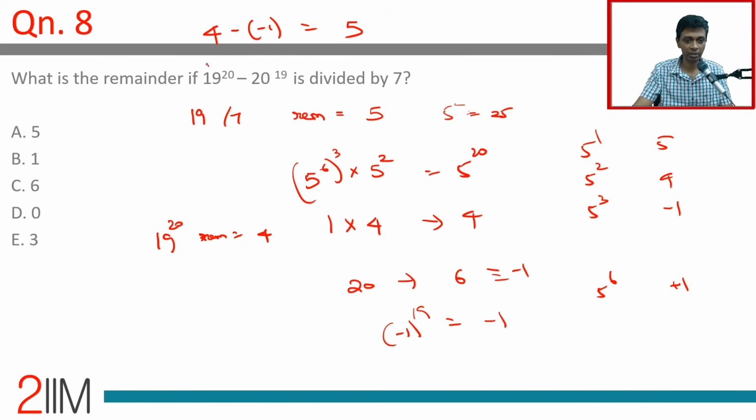Find 19 power 20 divided by 7, and 20 power 19 divided by 7. Subtract this from this. We are good to go. Absolutely classic, mechanical, rigorous question, but nothing conceptually tough here. Just put your head down, do the whole thing, you're good to go.